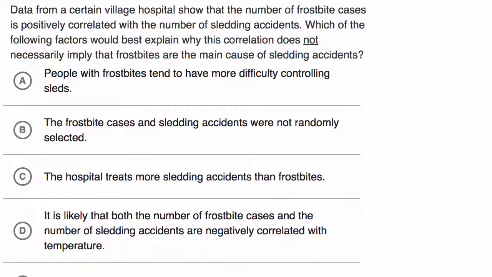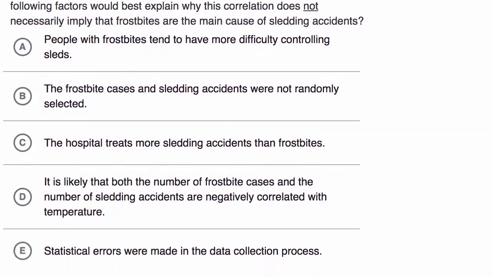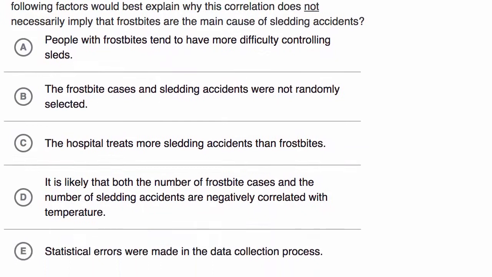What we have here is a correlation and causation question, and it says, data from a certain village hospital show that the number of frostbite cases is positively correlated with the number of sledding accidents. Which of the following factors would best explain why this correlation does not necessarily imply that frostbites are the main cause of sledding accidents? And they give us 5 choices over here.